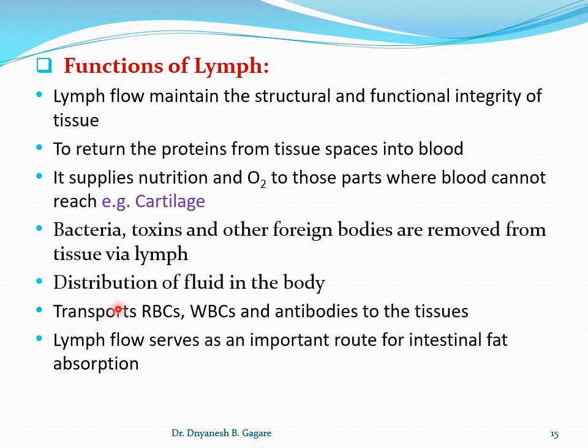The next function is distribution of fluid in the body. Sometimes a patient is given saline, either intravenously or by an outside injection, and wherever the fluid accumulates, it is distributed to the other parts of the body.